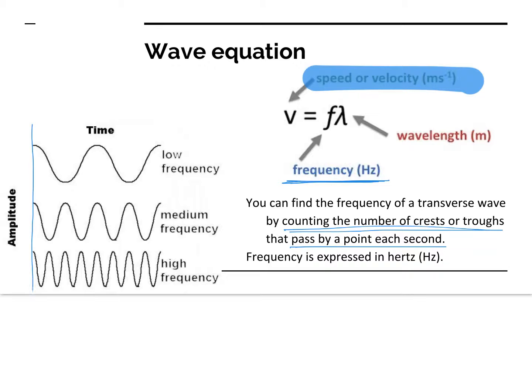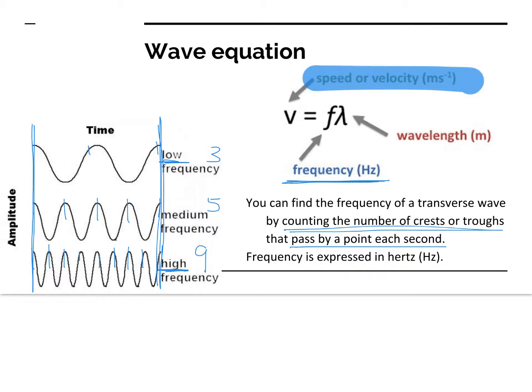If this is our unit of time, right here, our frequency, if we're talking about crests, there's 1, 2, 3 that pass by. And this one, there's 1, 2, 3, 4, 5 that pass by here, and 1, 2, 3, 4, 5, 6, 7, 8, 9 that go through here. So this would be a high frequency, and that one with 3 is a low frequency.